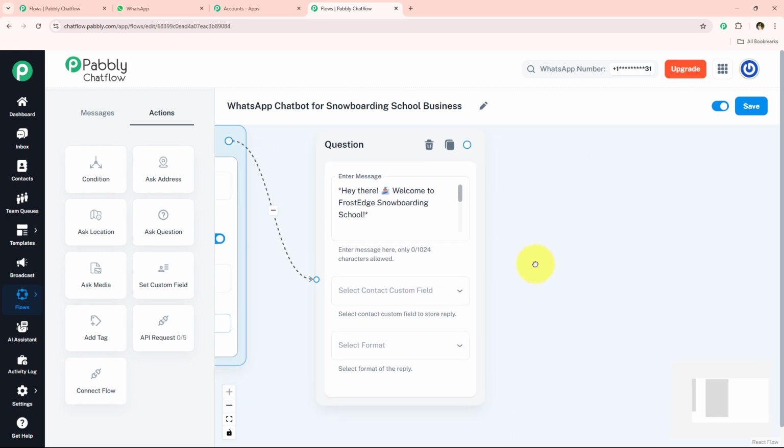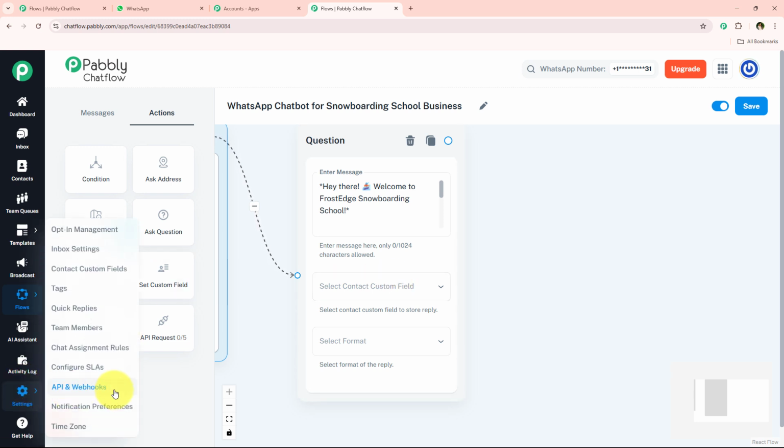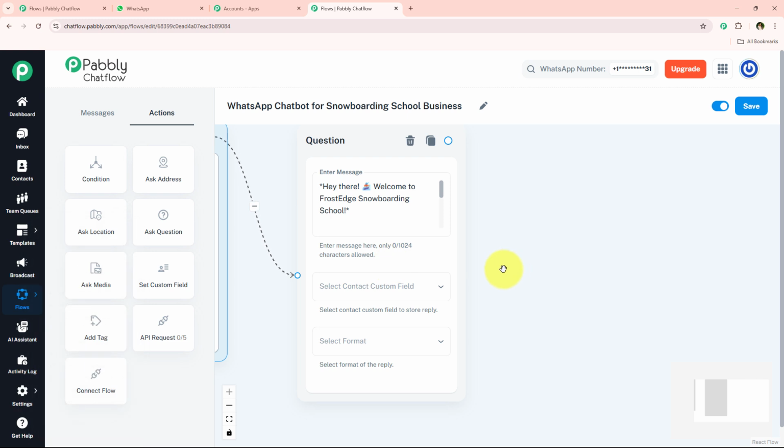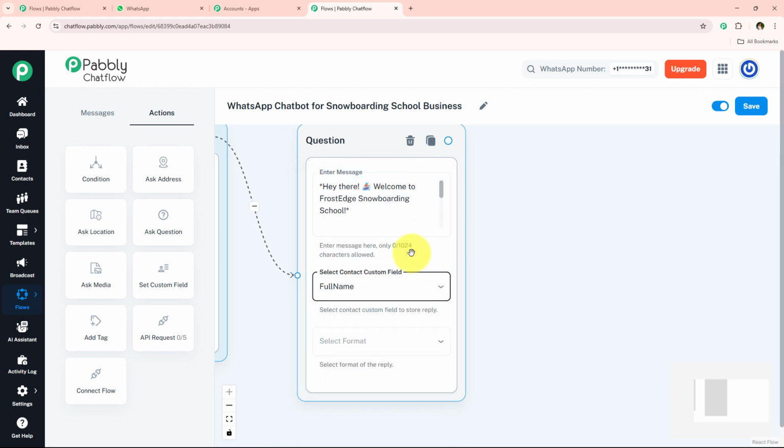Now it is asking me to select the contact custom field. To select the contact custom field, you first have to create one, right? So to create a contact custom field, you simply have to go to the settings and then the contact custom fields section to create your contact custom fields. I have already created many contact custom fields, so I'm just going to select one from these, which is full name. And if you want to learn about this contact custom field in detail, then for that you have to check out the description box below. We have attached a video tutorial dedicated to this.